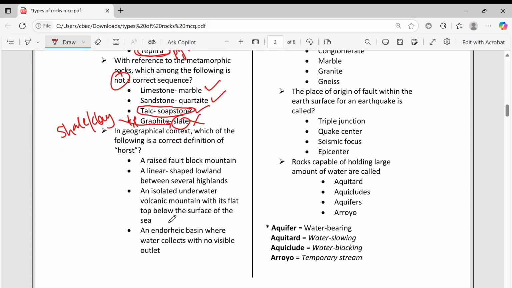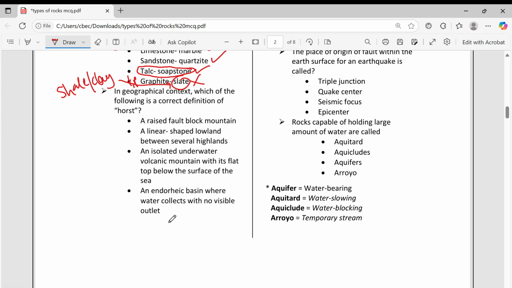So in geographical context, which of the following is known as horst? There is one concept, faulting. For example, one surface is there, and this surface gets faulted here. Fault means a break has come here, a break here. This is the lithosphere, the hard part of the layer. Then the asthenosphere is there, where magma keeps coming.